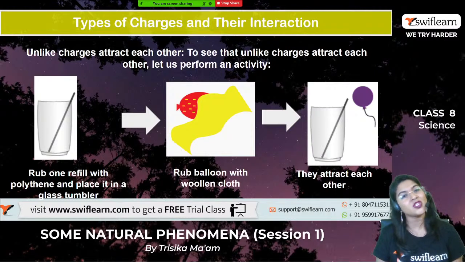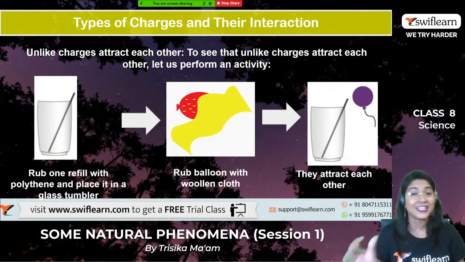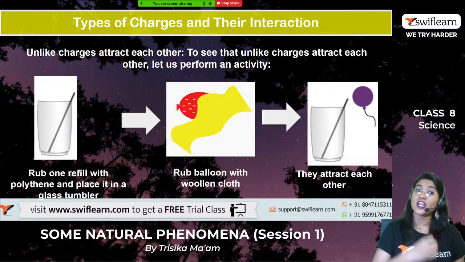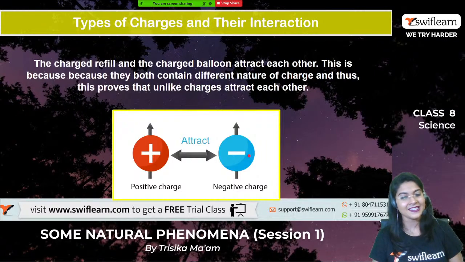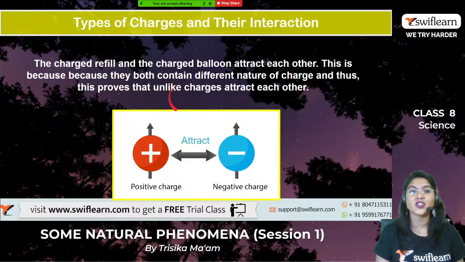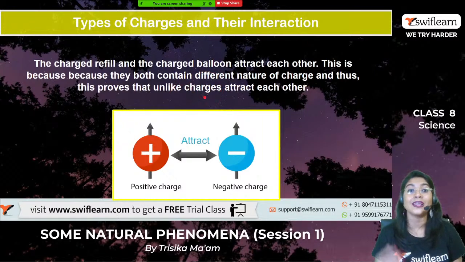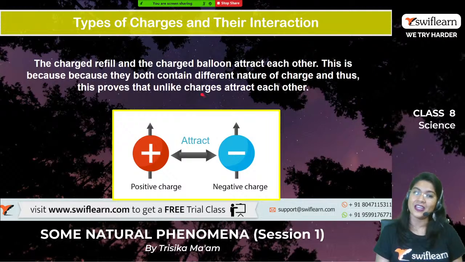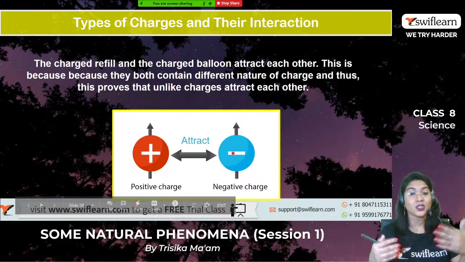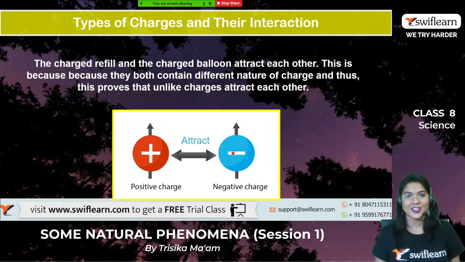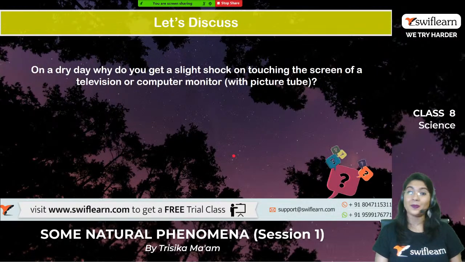Fine. Up to this much, is it clear how the different charges interact with each other, how like charges repel and unlike charges attract? Over here, we can see that the charged refill and the charged balloon attract each other because they are differently charged, or the charges are different in their nature. One has the positive charge and another has the negative charge, so positive and negative always attract each other. Is it clear up to this much? If you have any question, please ask me.